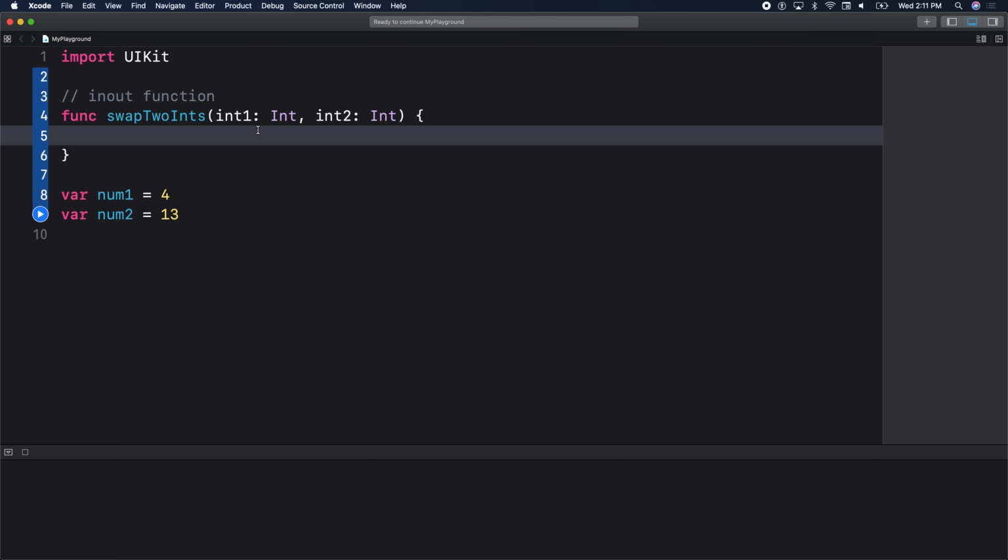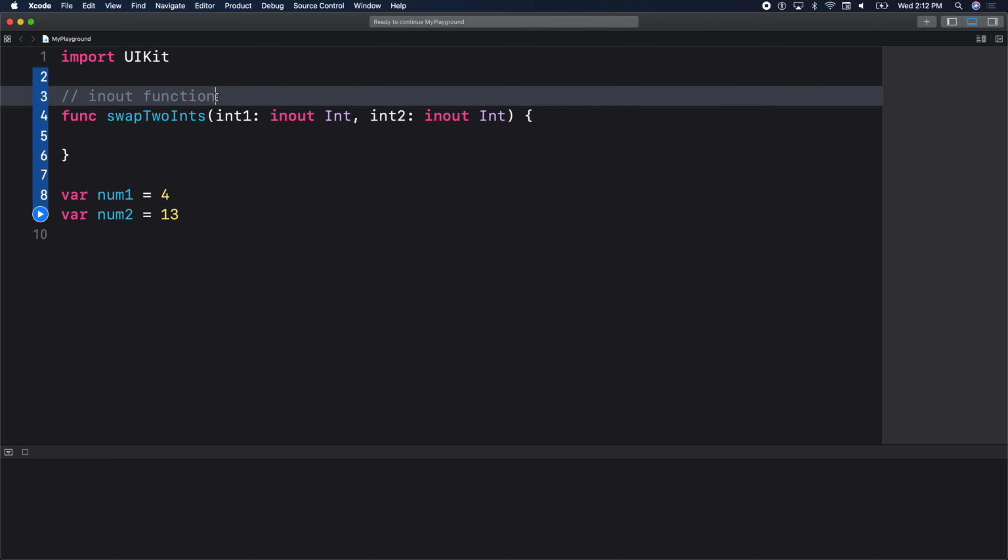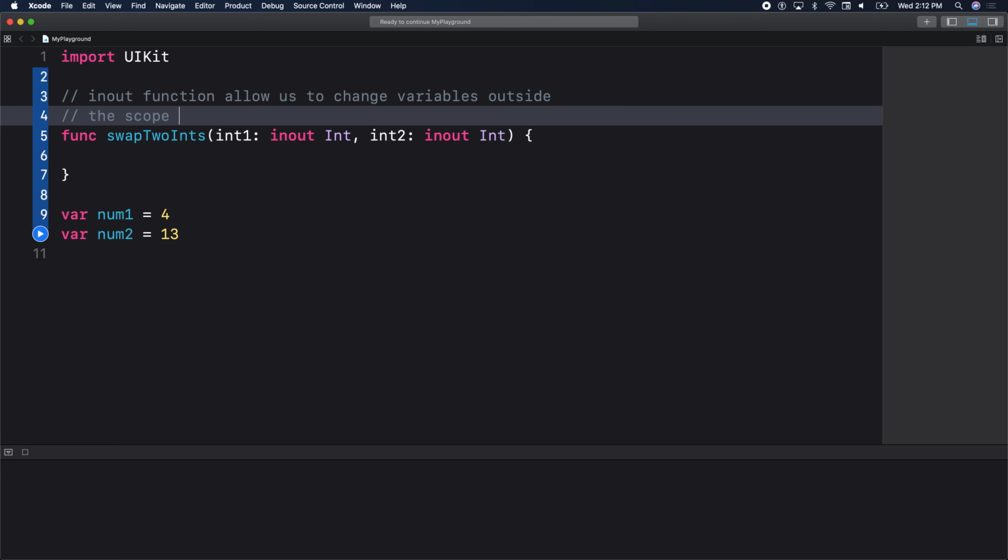So let's see what that looks like. The code and the syntax for this looks like this. You put the keyword in-out right before the type, right before the type int. In-out specifies I am able to change those variables outside the function, okay? Any questions about the syntax? All right, so in-out functions allow us to change variables outside the scope of a function.